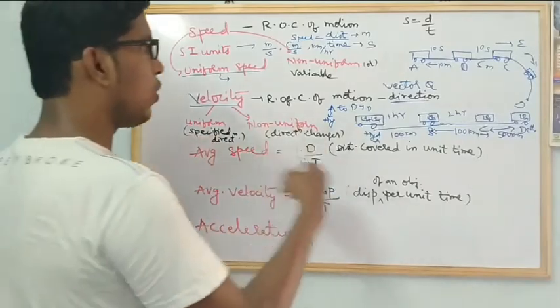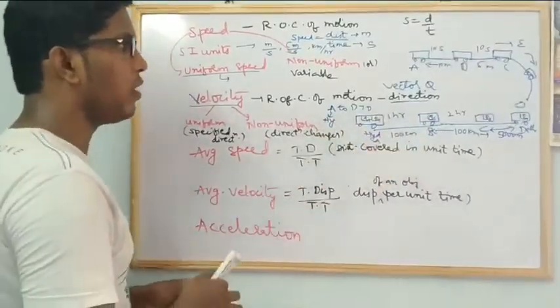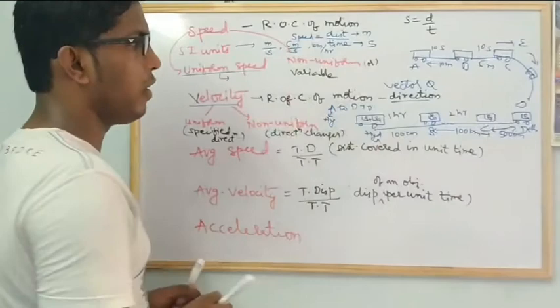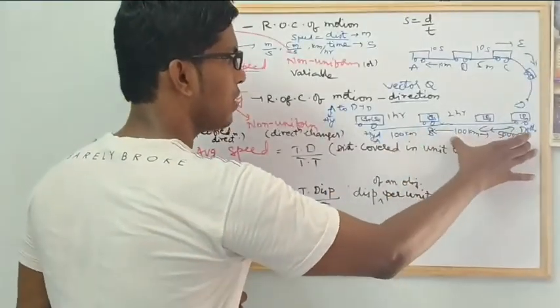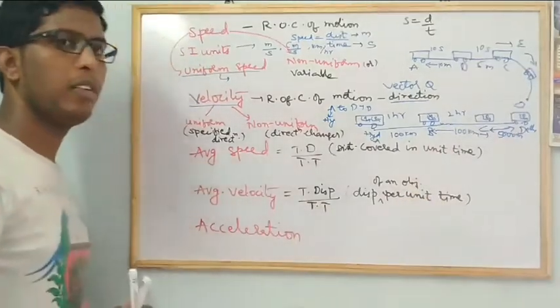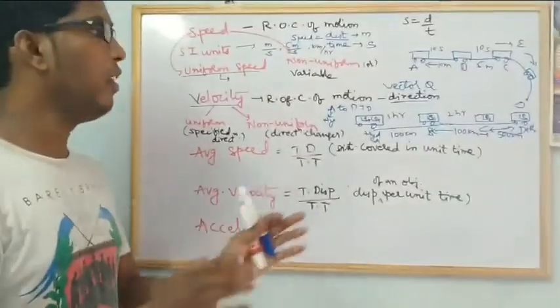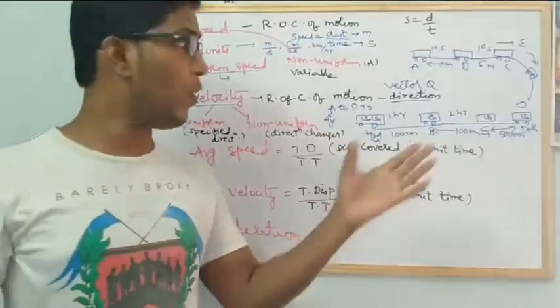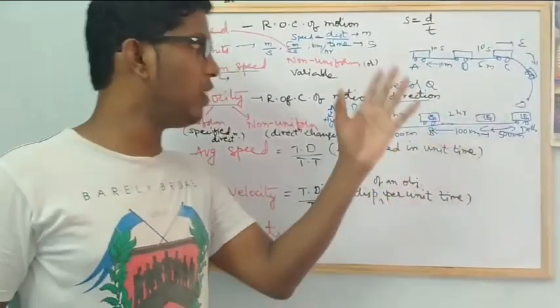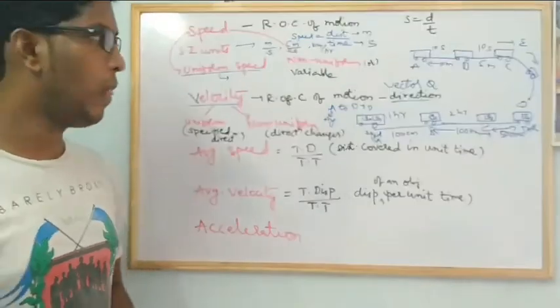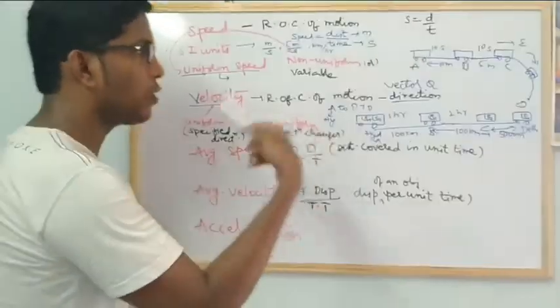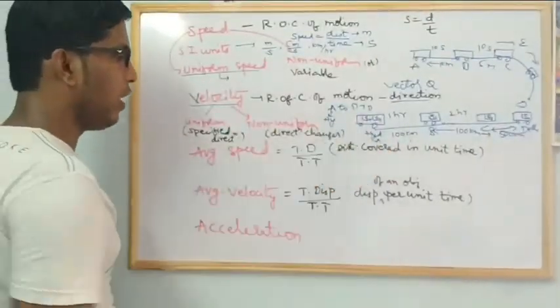So then how can you calculate the average? How can you calculate the speed? What is the speed? Speed is kilometer per hour. This is the formula. But the body has covered different distances in different times. So if I ask what is the speed it has covered from Hyderabad to Delhi, we cannot say. Why? Because it has not covered equal distance and it has not taken equal time. Then we calculate the average speed, and then we can calculate the average velocity.